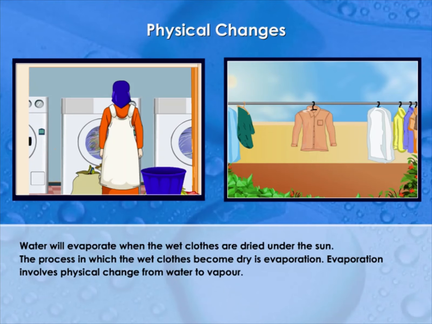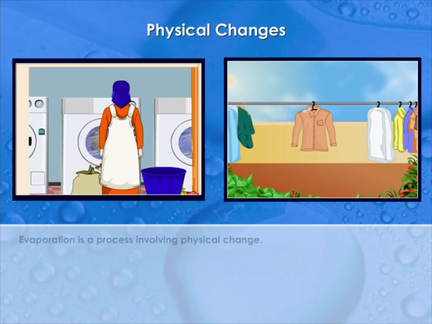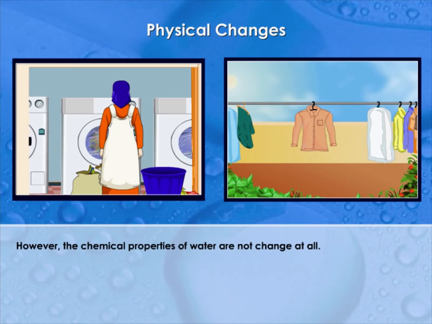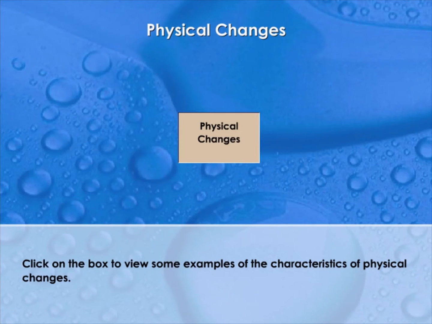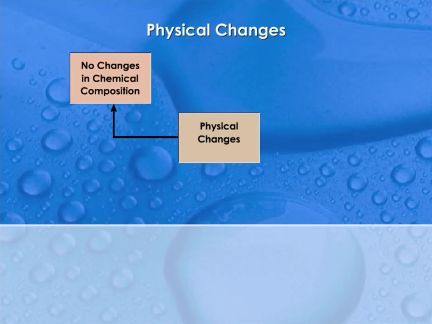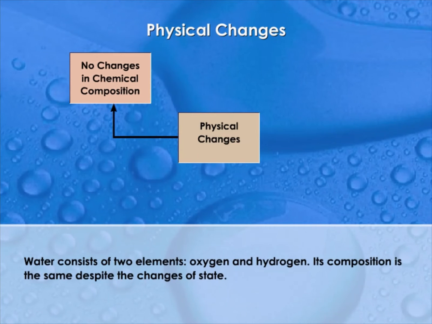Evaporation involves physical change from water to vapor. Evaporation is a process involving physical change. However, the chemical properties of water are not changed at all. Click on the box to view some examples of the characteristics of physical changes. The characteristics of physical changes are: no changes in chemical composition. Water consists of two elements, oxygen and hydrogen. Its composition is the same despite the change of state.